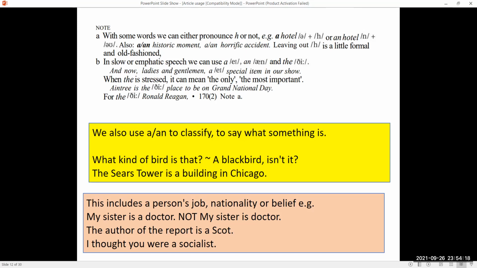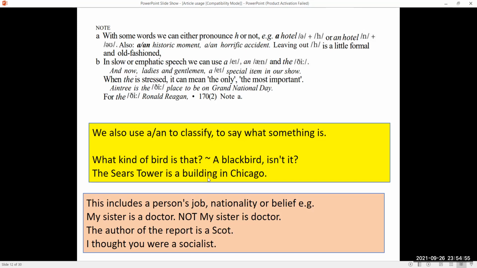And now, ladies and gentlemen, a special item in our show. When the is stressed, it can mean the only, the most important. Like entry is the place to be on Grand National Day for the Ronald Reagan. We also use A or N to classify, to say what something is. For example, what kind of bird is that? A blackbird. Now here we are using article A to classify the kind of the bird, a blackbird, isn't it?